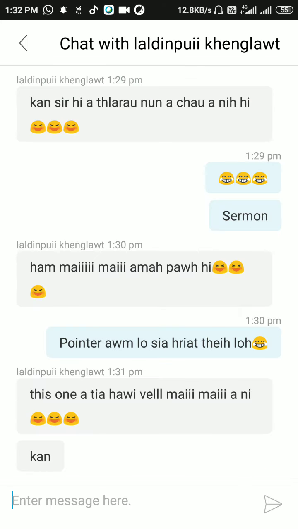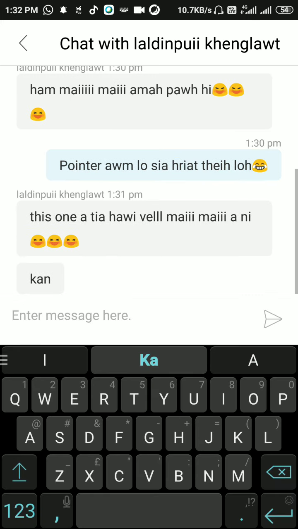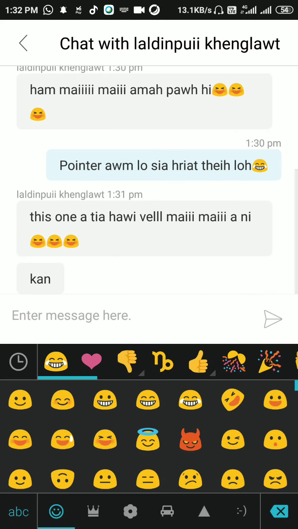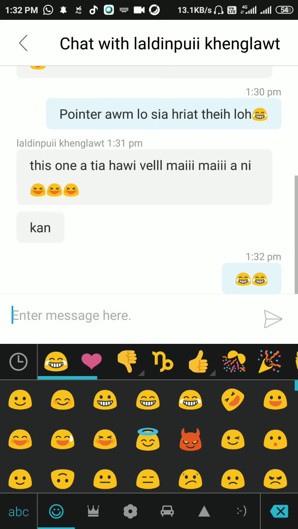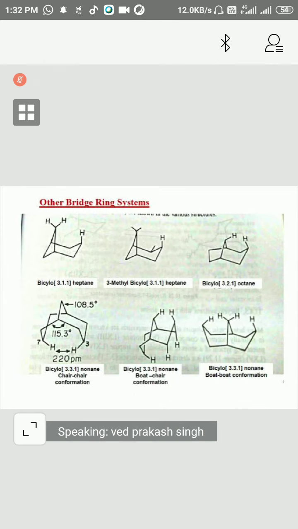Bicyclo system, a little bit bigger. Both are in chair conformation. So how will we give the name here? You can do it by yourself also, and you can check whether it is possible or not.